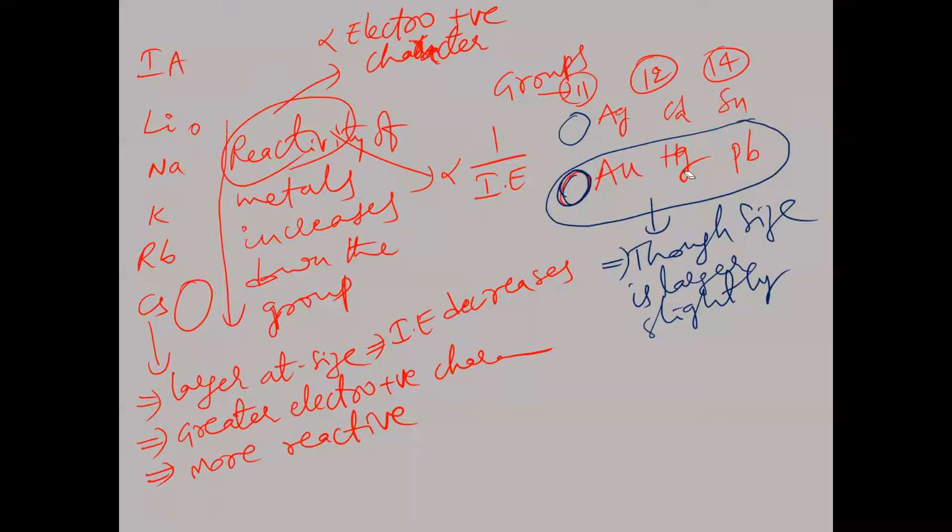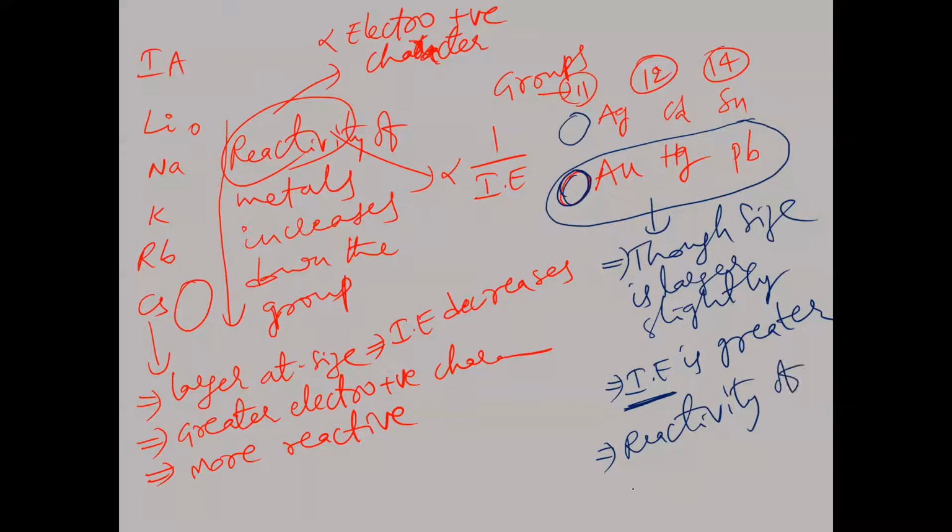Generally, when size is greater, IE should be lesser. But exceptionally here, IE is greater. Though the size is larger for these metals, the ionization energy is slightly greater. When ionization energy is greater, the reactivity will be lesser here.